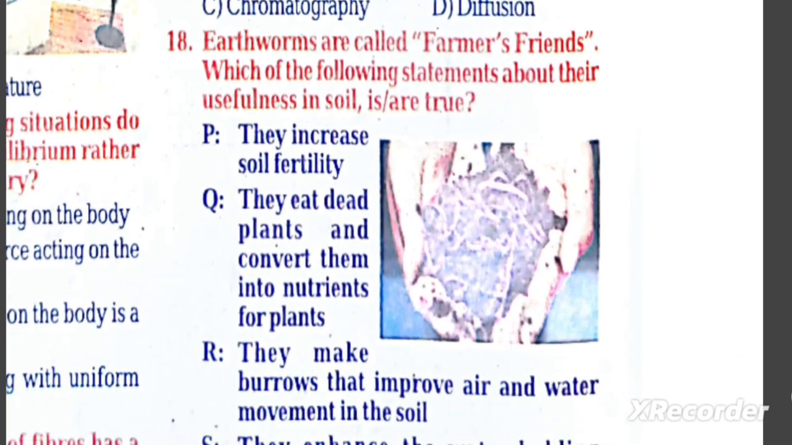Q18. Earthworms are called farmers' friends. Which statements about their usefulness in soil are true? P. Increase soil fertility. Q. Eat dead plants and make nutrients.